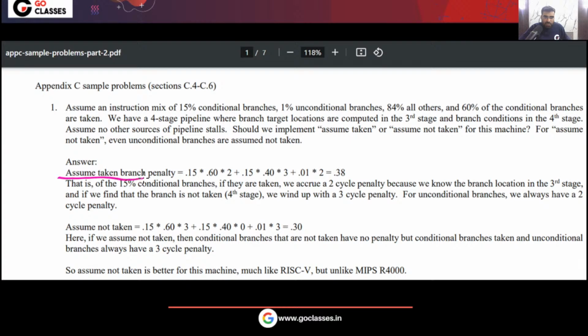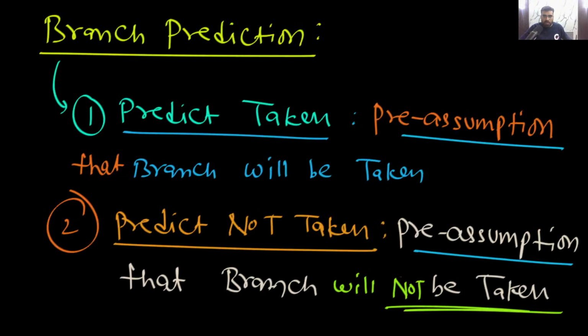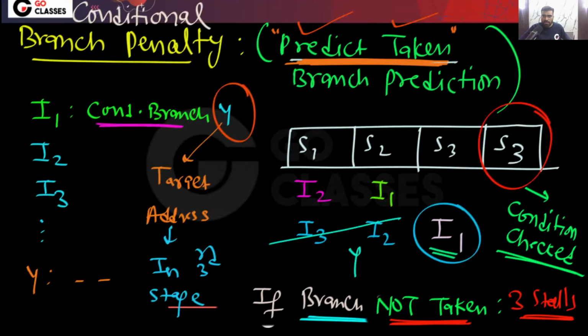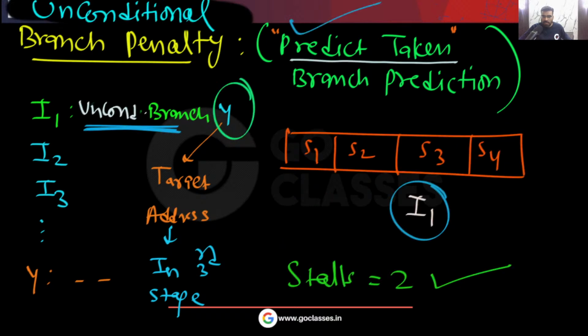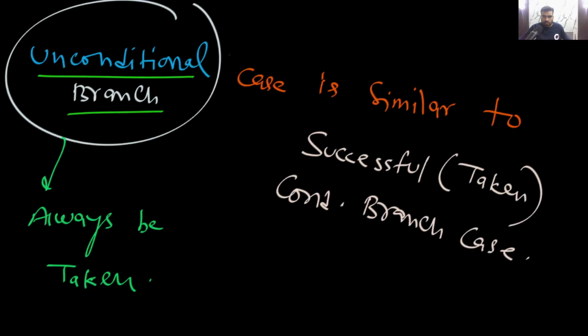Assume taken branch penalty. That will be this plus this one. In case of unconditional, there are 2, right? Sorry, in case of unconditional, how many did we get?